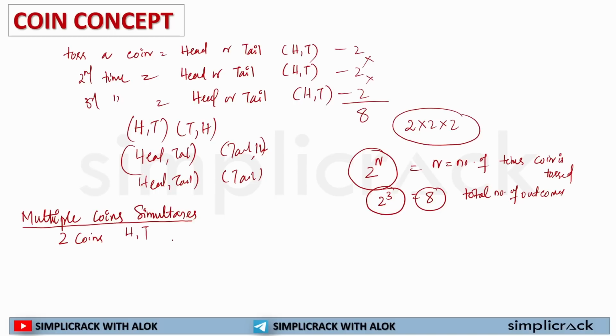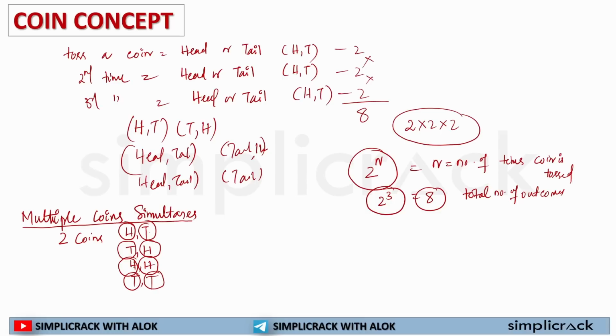You may get head or tail, or tail or head, or head or head, or tail or tail. The first coin may get you head, the second coin may get you tail. The first coin may get you tail, the second coin may get you head. The first coin head, the second coin head. The first coin tail, the second coin tail.